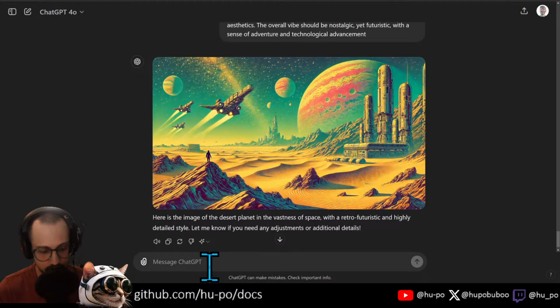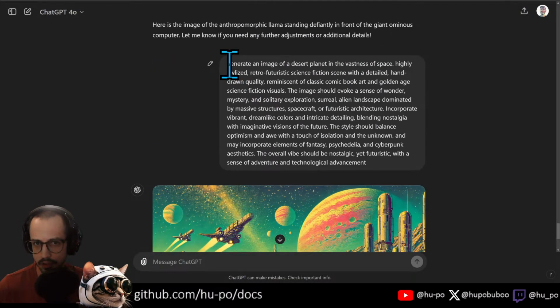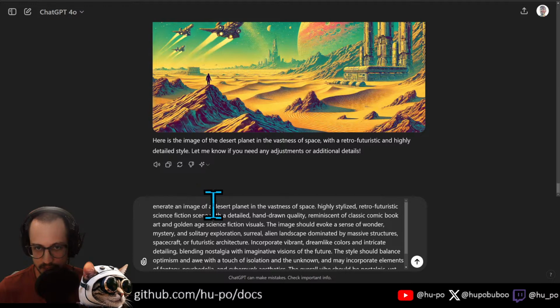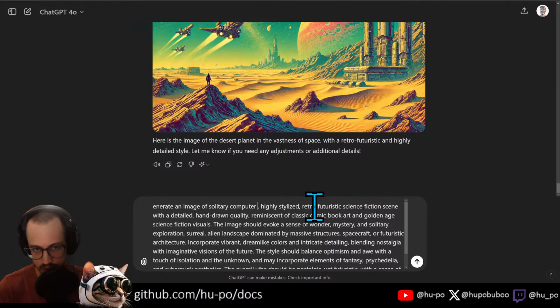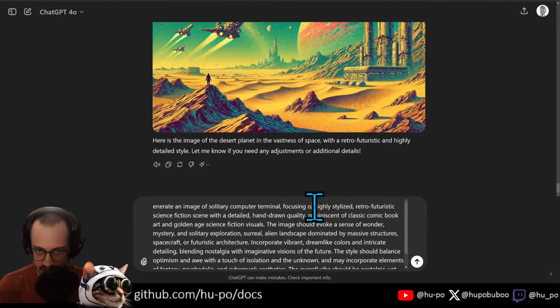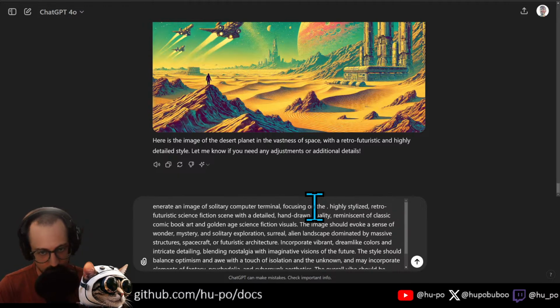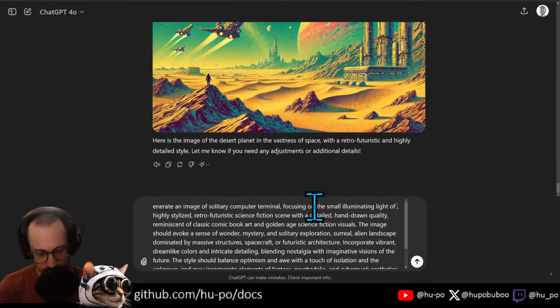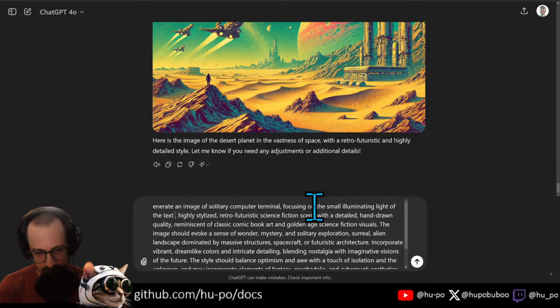Let's generate an image of a computer, solitary computer terminal, focusing on the small illuminating light of the text indicator.